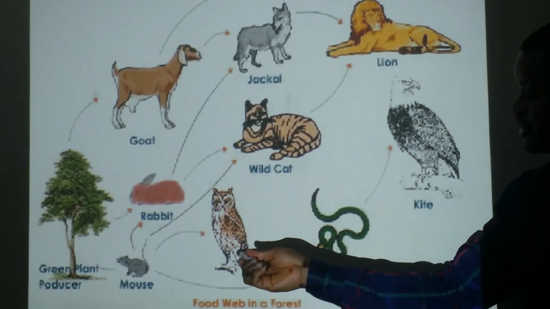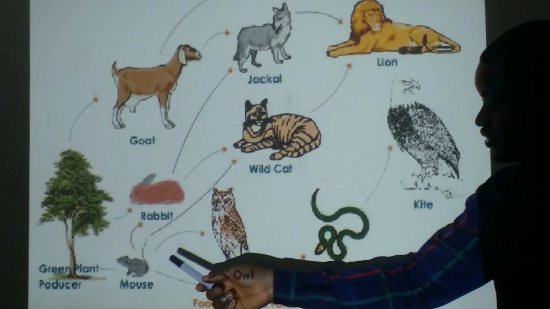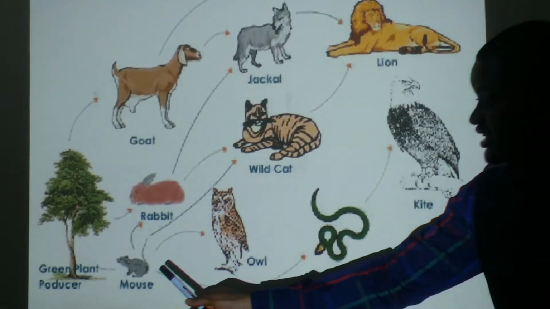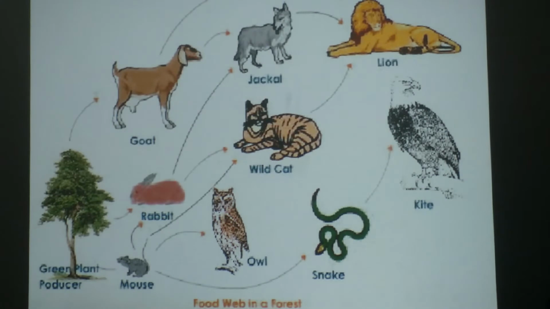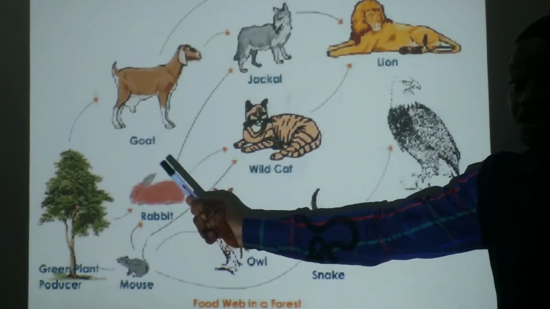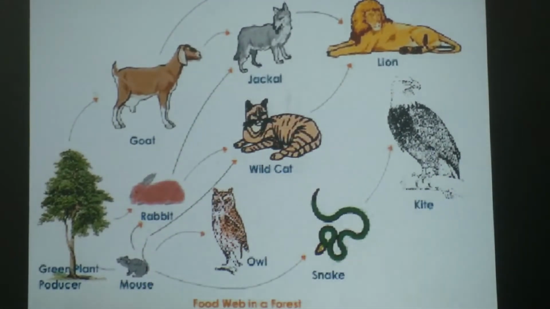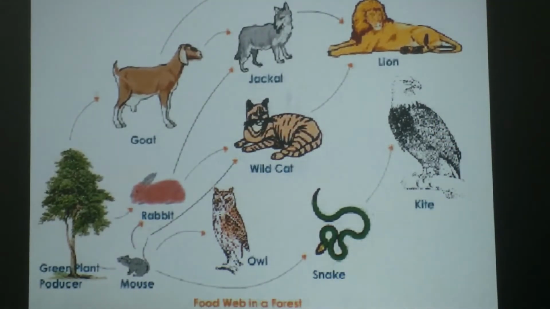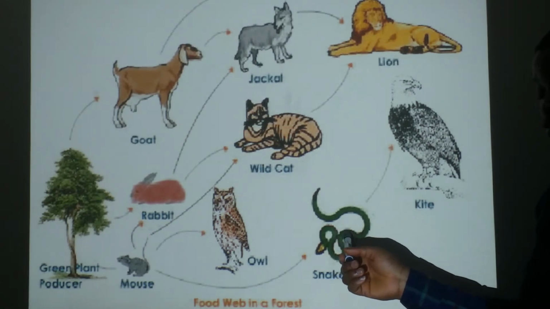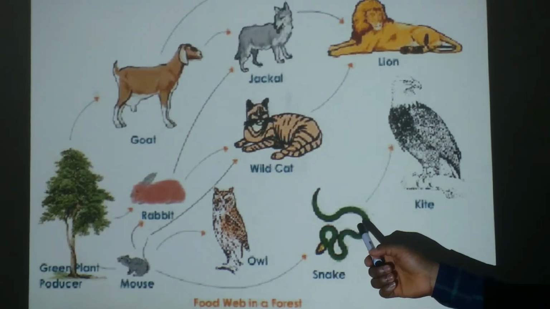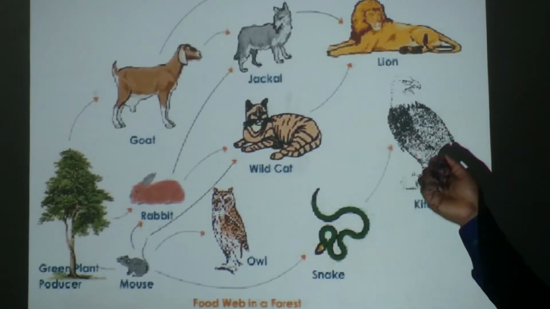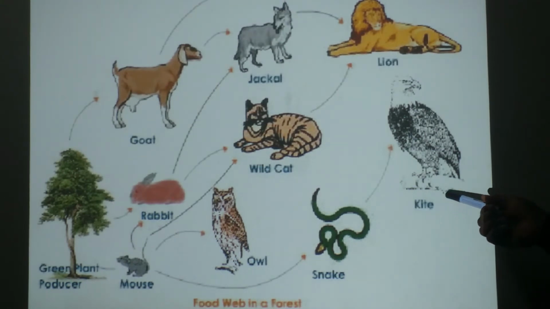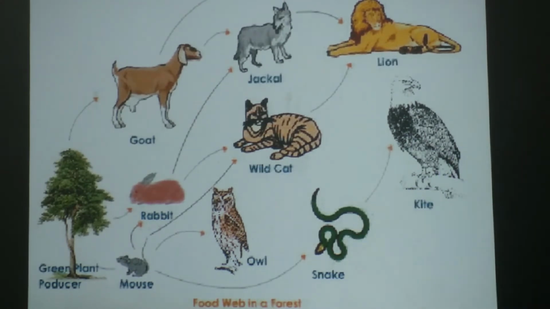Now owl is a predator, but mouse is a prey. Why is it prey only? Because it only feeds on plants. But rabbit is also a predator. It feeds on plants and also feeds on other animals. We have snake. Snake can feed on mouse only. Snake is a predator, but it can also be a prey to another animal, like kite. You can see in this image, kite can feed on snake.